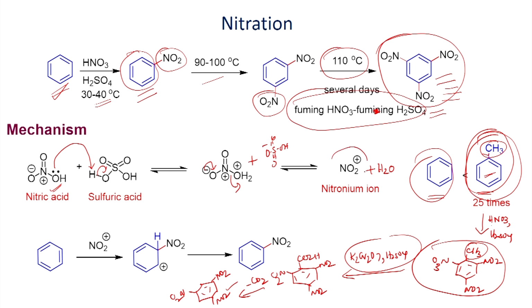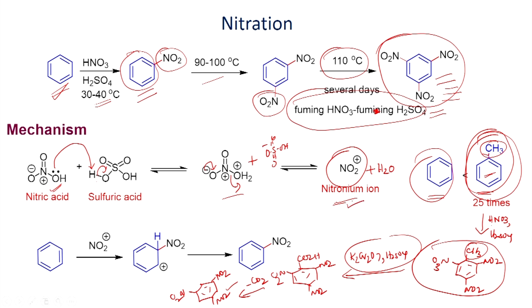So, you can generate in this way the nitronium ion, which is the electrophile in the nitration. When you take a mixture of nitric acid and sulfuric acid, nitric acid acts as a base, it can deprotonate the sulfuric acid, and you can generate the nitronium ion, which acts as an electrophile in this reaction.